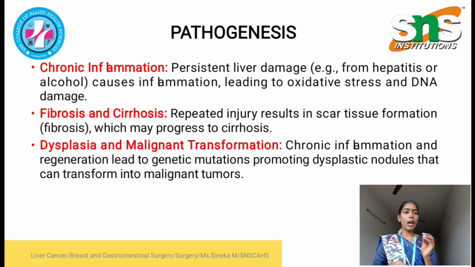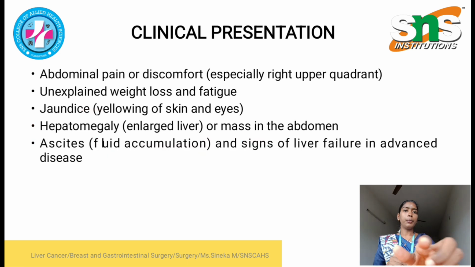Next is pathogenesis, how liver cancer occurs. Initially it starts from chronic inflammation. Persistent liver damage will lead to oxidative stress and DNA damage of the hepatocytes. Next is fibrosis and cirrhosis. Repeated injury results in scar tissue formation. The liver will be replaced by fibrous connective tissue. Initial scarring is called fibrosis. If we do not treat the fibrosis, it will lead to progressive scarring called cirrhosis. Next is dysplasia and malignant transformation, which also lead to malignant tumors.